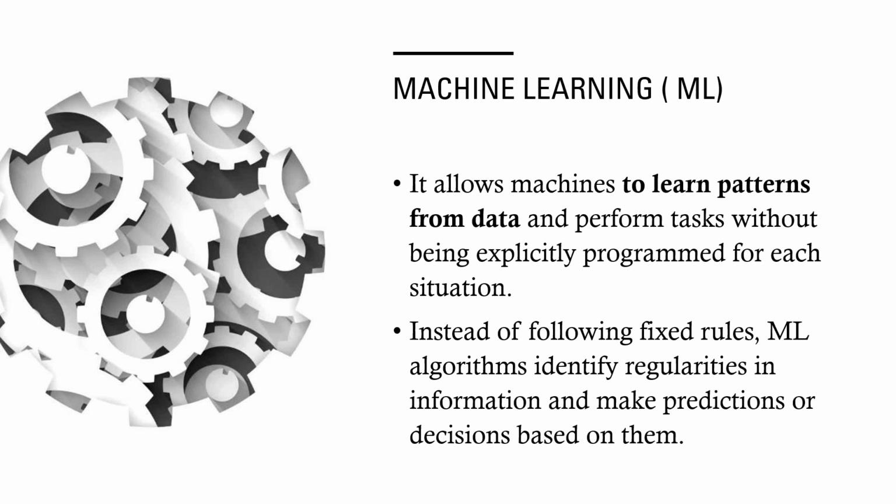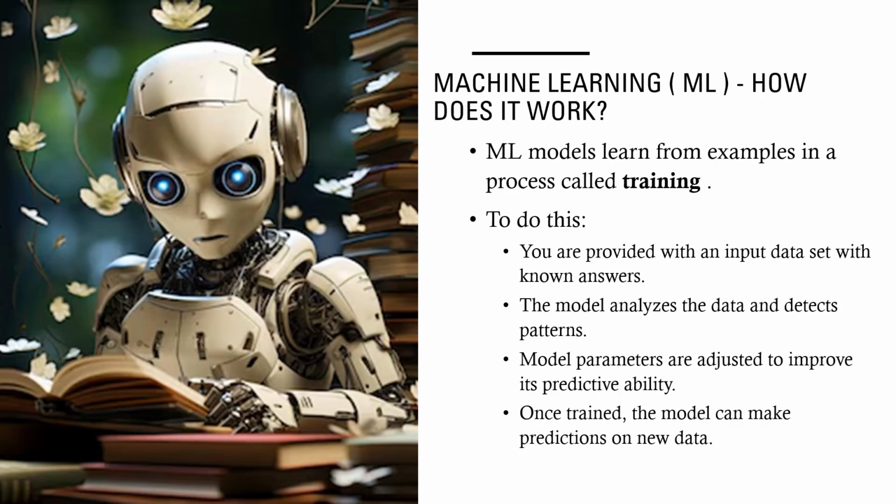Machine learning allows machines to learn patterns from data and perform tasks without being explicitly programmed for each situation. Instead of following fixed rules, algorithms identify regularities in information and make predictions or decisions based on them. To do this, as in our learning processes, but with greater attention and analysis capacity, you are provided with an input data set with known answers.